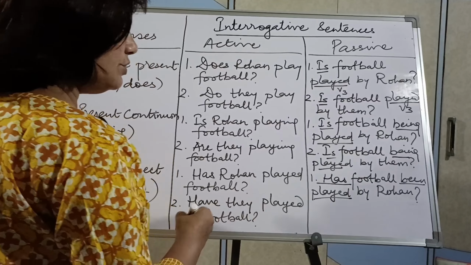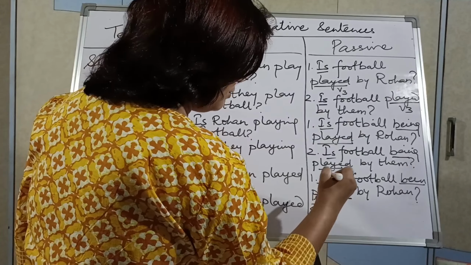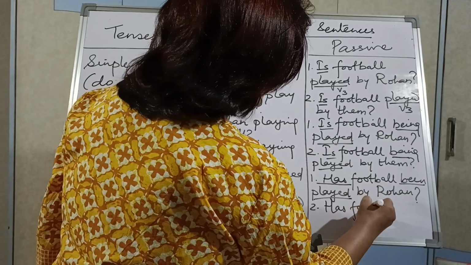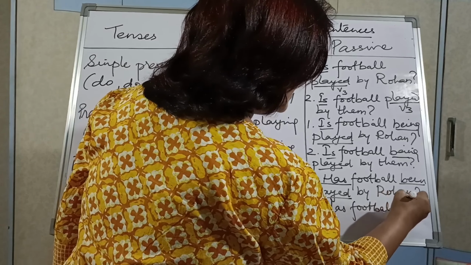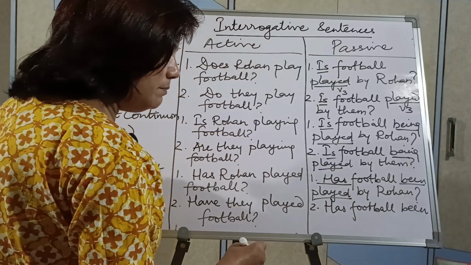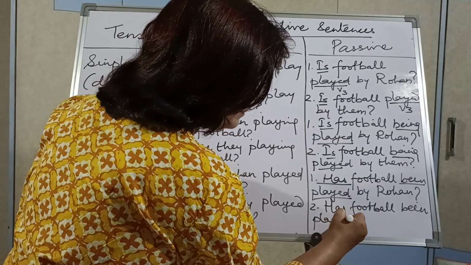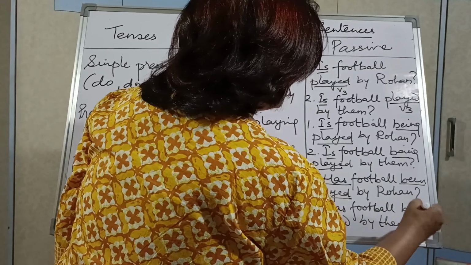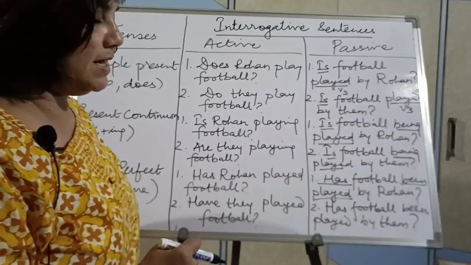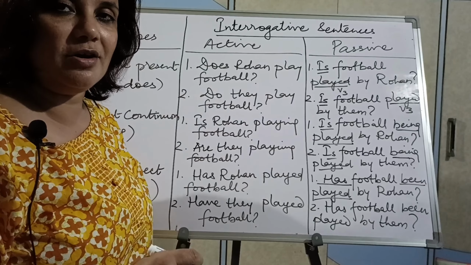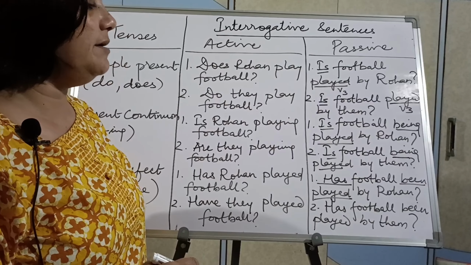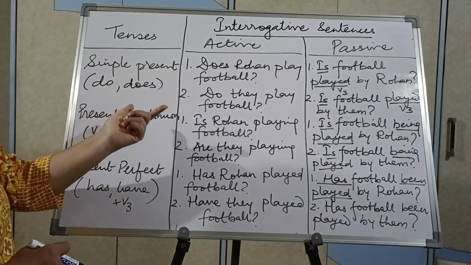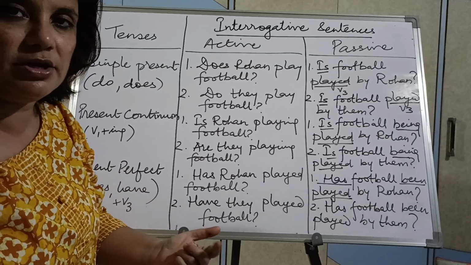Question mark. So what will be the passive voice? With football has will come, have will not come, because it is singular. So, has football been played by them? Been will definitely come with has and have. So children, a little observation, a little technique will fetch you 100 on 100. Believe me. You only need practice of more and more sentences. So here children, we have seen interrogative sentences in all simple present tense. Present perfect continuous is not possible.